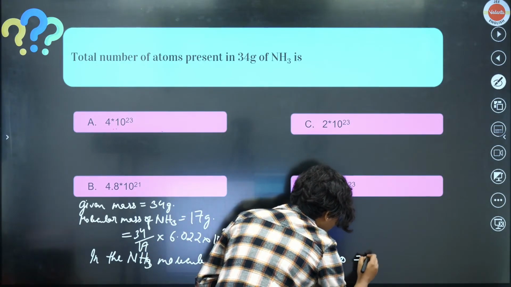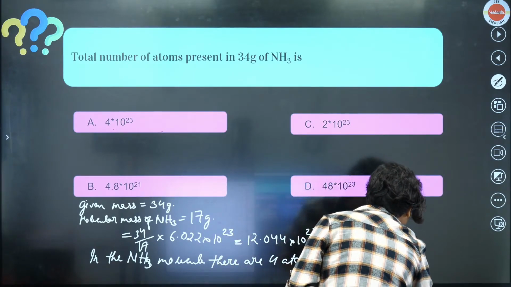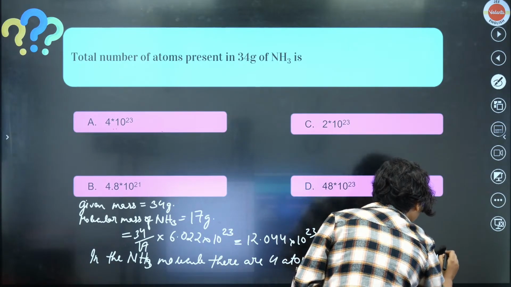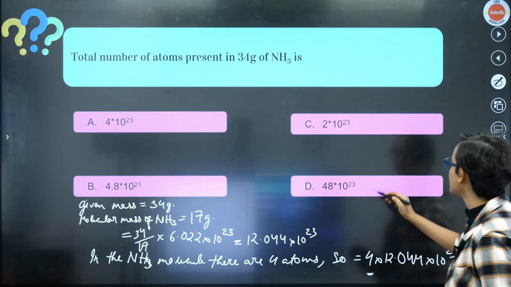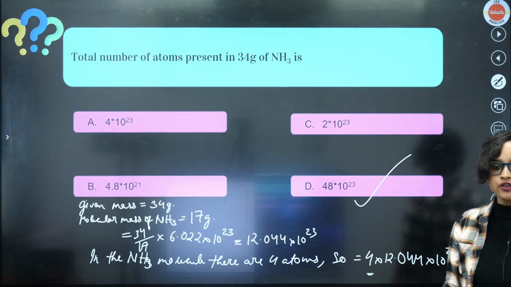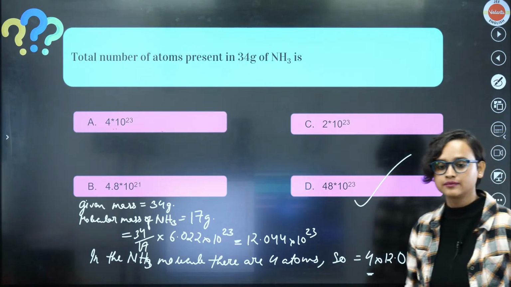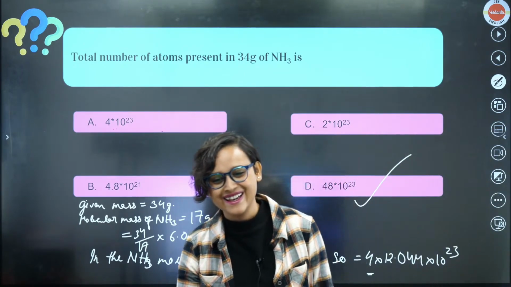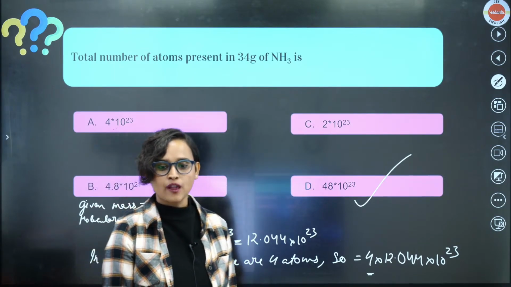So, 4 into 12.044 into 10 to the power 23 will be equal to 4 2s are 8, 4 1s are 4. So, option D, 48 into 10 to the power 23. Is that the answer, guys? Yes. Okay. All right.